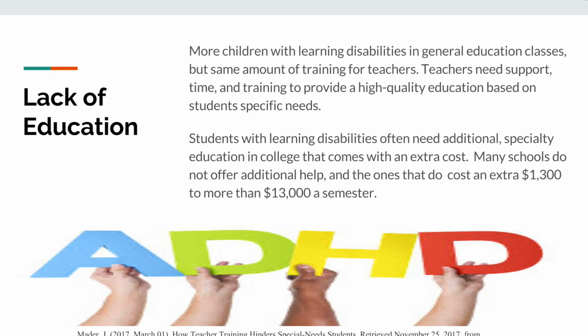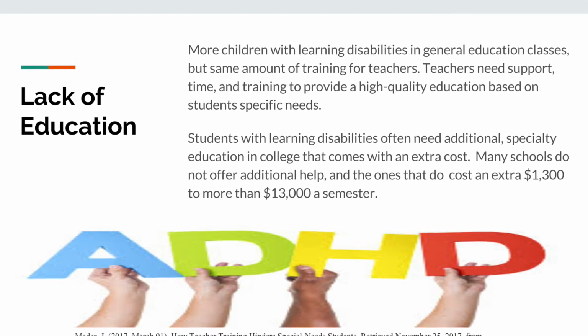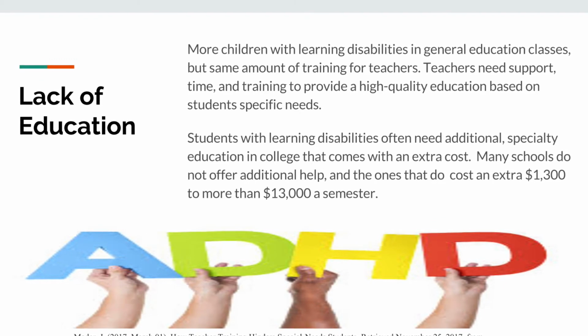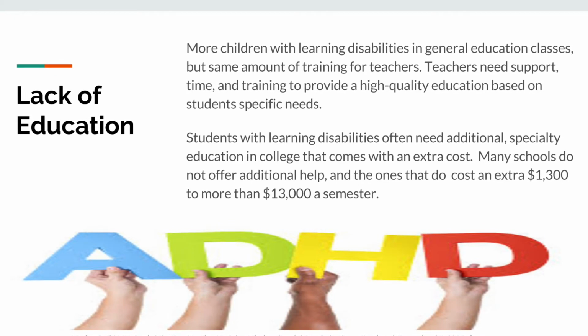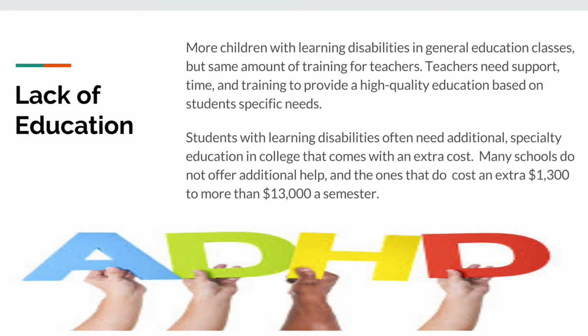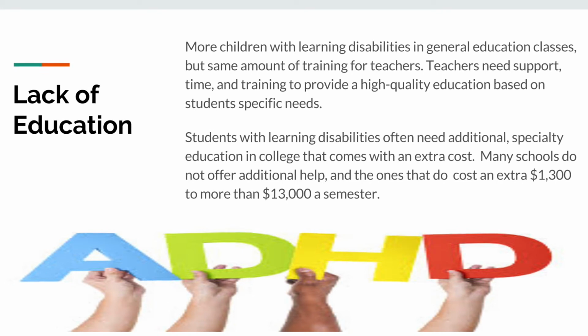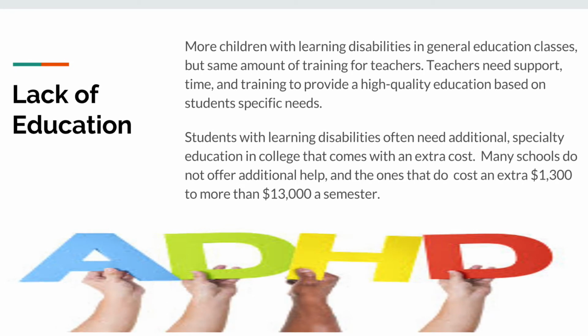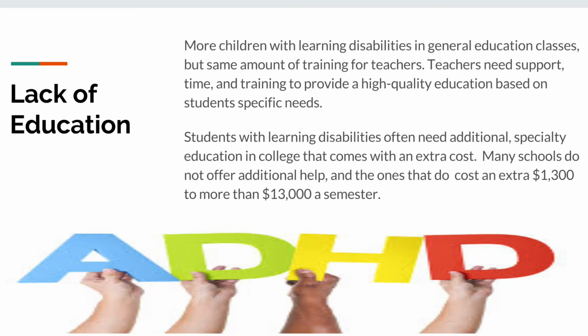A final issue with education for people with learning and cognitive disabilities is the lack of upper level academic availability. Very few colleges offer programs that assist the population with learning or cognitive disabilities, and if they do, they often run from $1,300 to $13,000 on top of the regular tuition a semester. Because of the few schools that offer these special programs and the large price that it costs to attend these programs, many people with learning and cognitive disabilities are unable to receive proper education, which affects this population greatly.